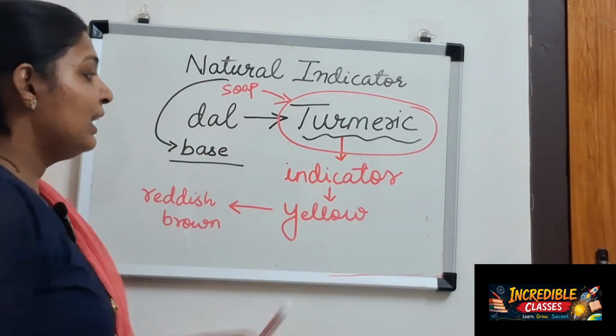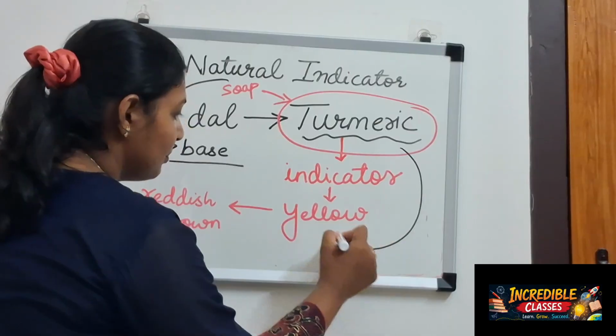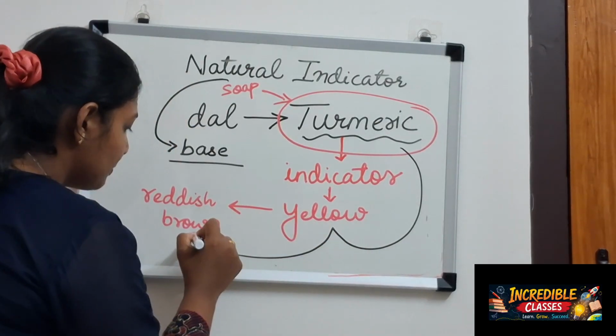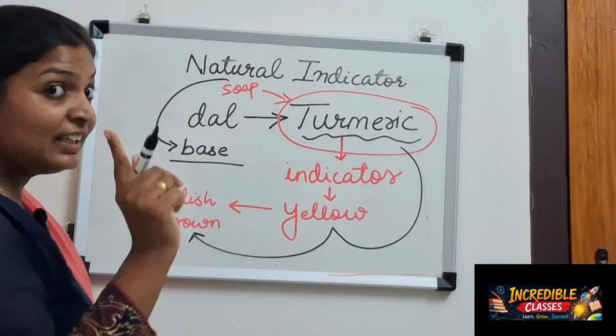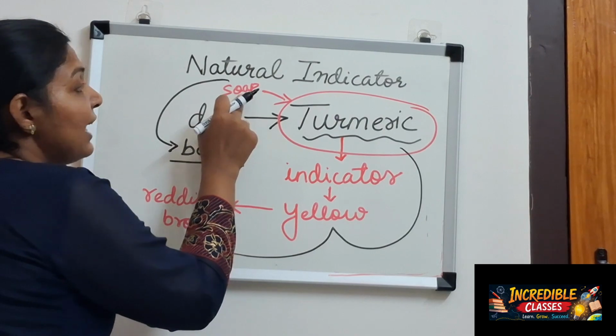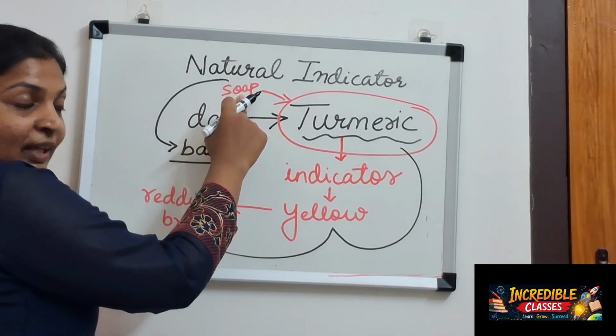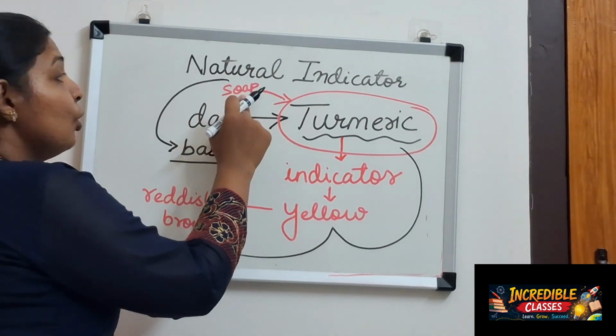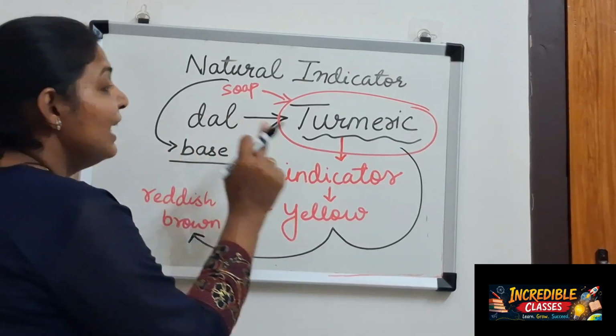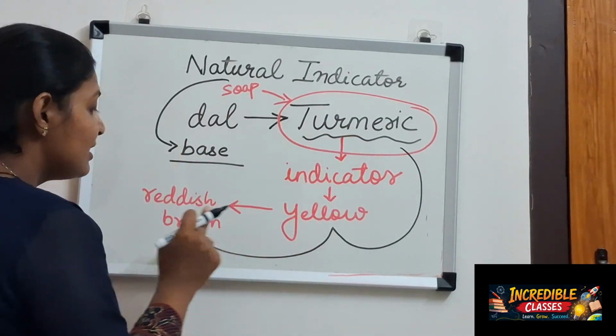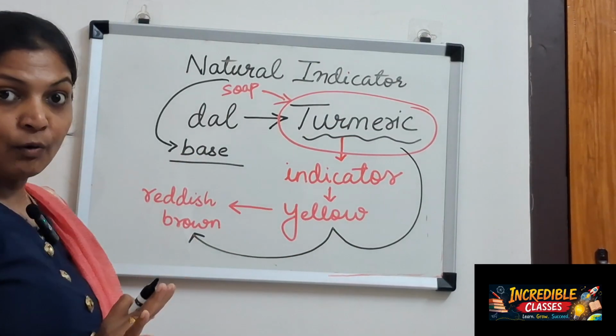This turmeric has changed its color from yellow to reddish brown when we applied soap on it. Since soap is a base, the turmeric will change its color to reddish brown.